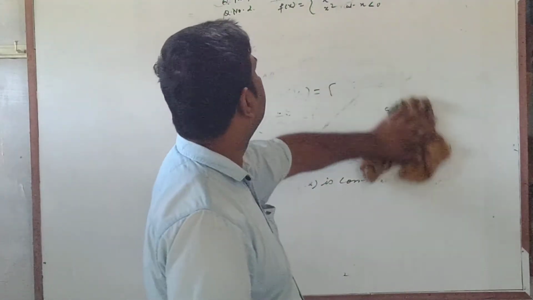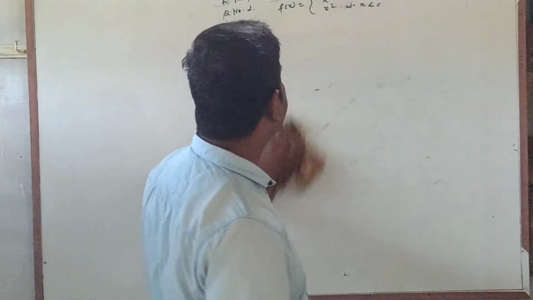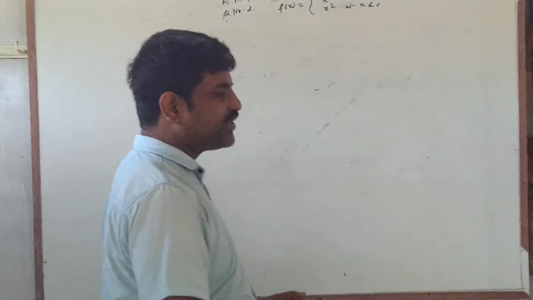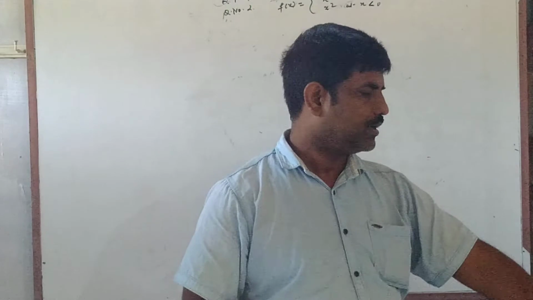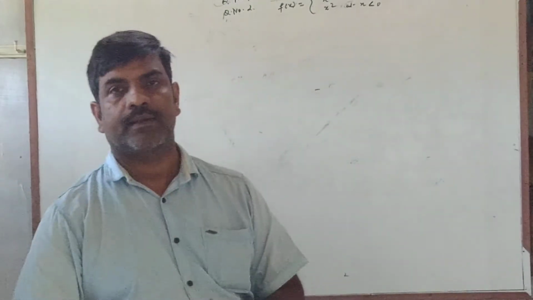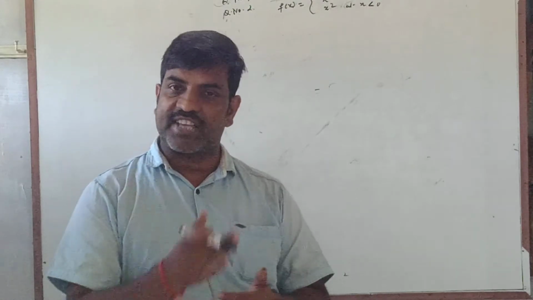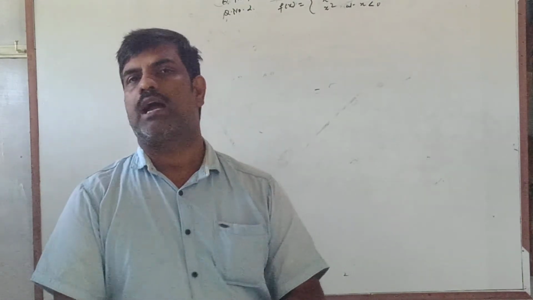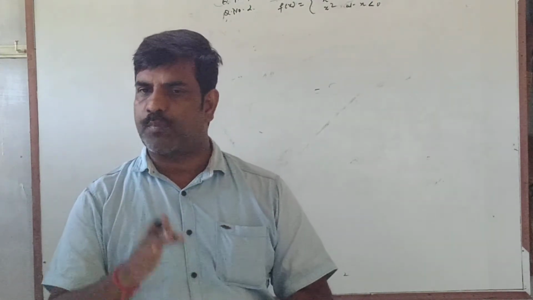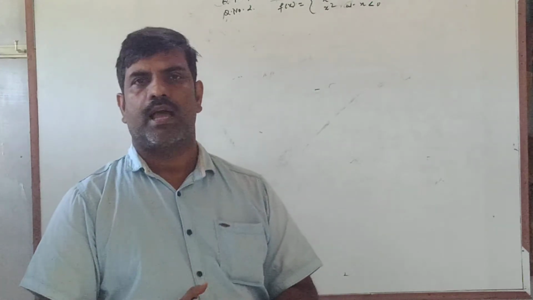Second question: the function f(x) is defined here. So we shall check its continuity at three points. We shall take a general point which is lesser than 0, we shall check its continuity at 0, and we shall check its continuity for a point greater than 0.